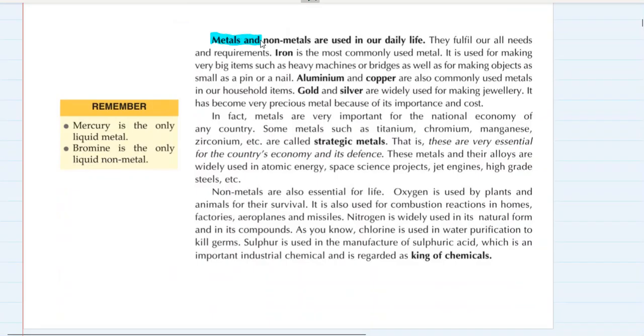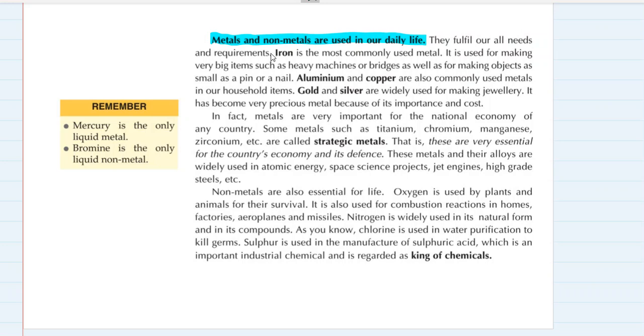So metals and non-metals are used in our daily life. They have a lot of use around us. Every day you find a lot of things which you use in your daily life, which are either metals or non-metals. They fulfill our needs and requirements. Iron is the most commonly used metal.